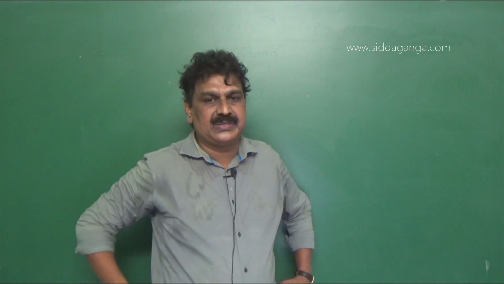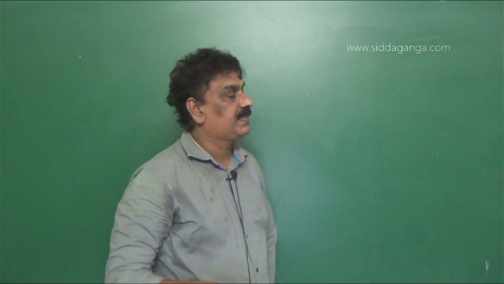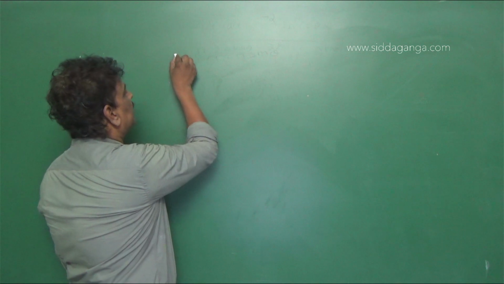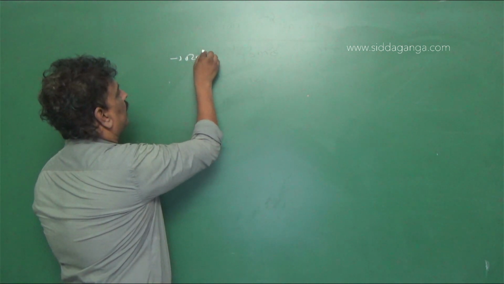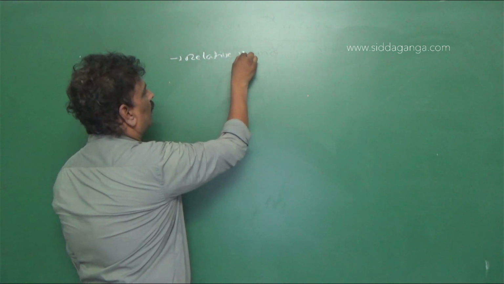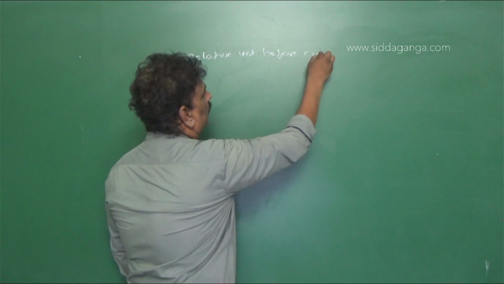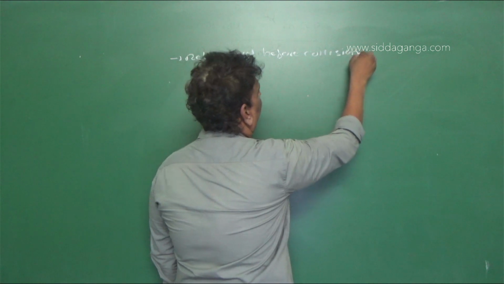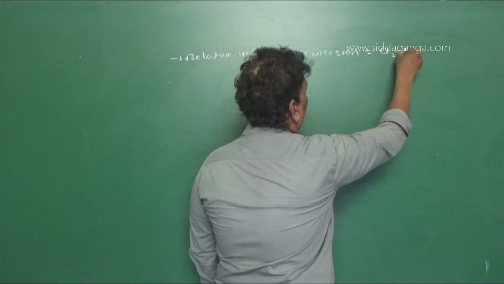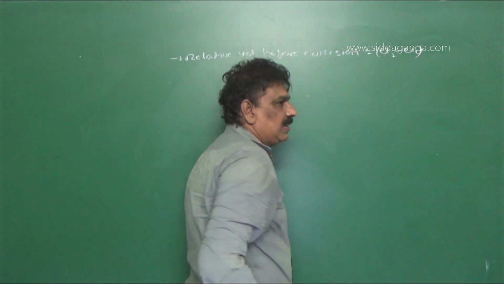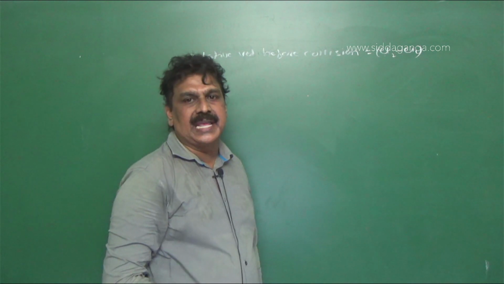The question is on collision. So we know that relative velocity before collision is equal to u2 minus u1. So this is the relative velocity of approach.